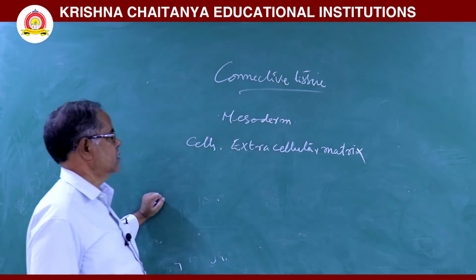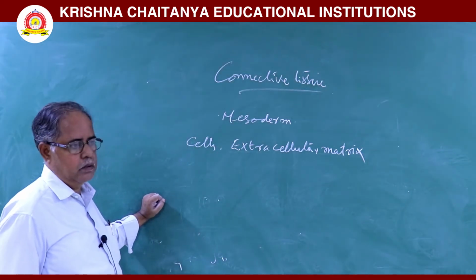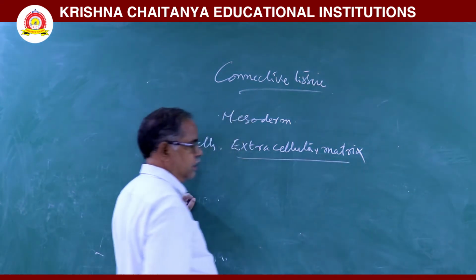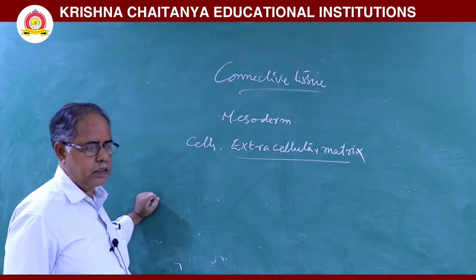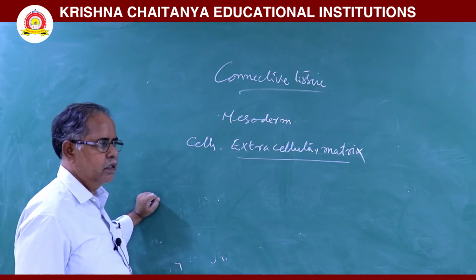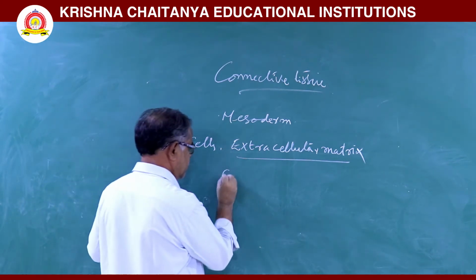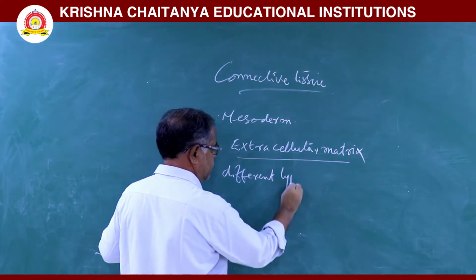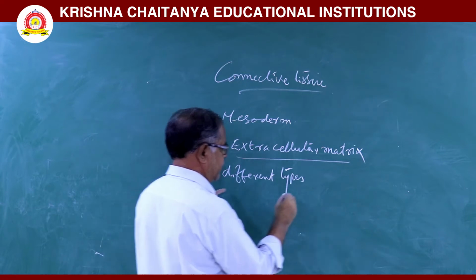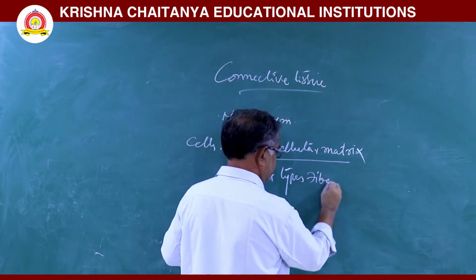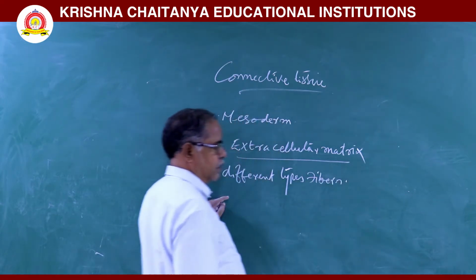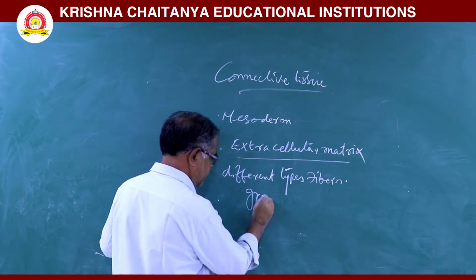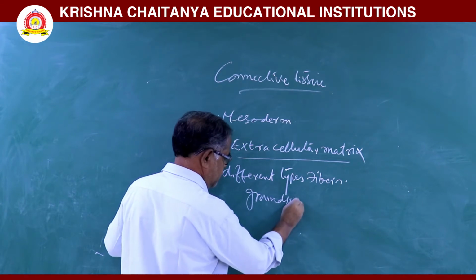In the extracellular matrix, different types of fibers and ground substance are there.